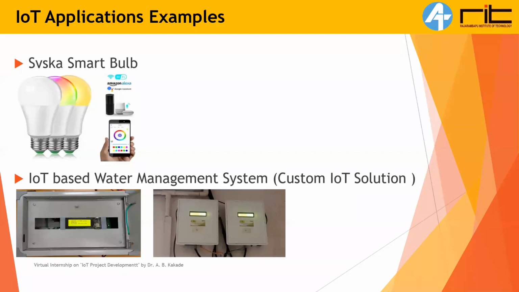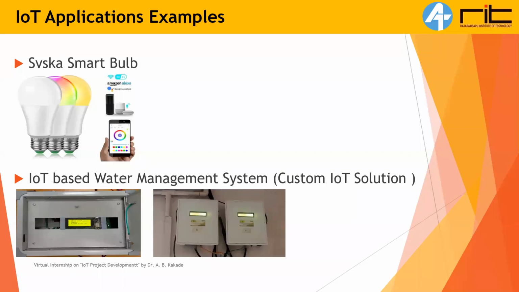So what we did is we created this device, and using this device you can monitor the real-time water level of each tank. We have installed about 30 units in our own hostels and institute, and you can monitor the water level at every moment in real time. Real time means the current level of water in the tank. You can monitor that using an Android application developed by us. Not only monitor, you can control the water. To control water, we have provided solenoid valves through our system. You can control the valves.